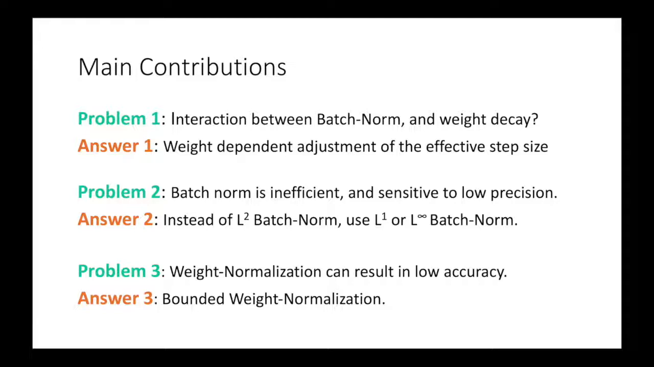Our main contributions are: we show that the effective step size when using batch norm is a function of the weight norm. We suggest using batch norm with L1 norm instead of L2, allowing efficient low-precision computation without degradation in performance. Lastly, we show that by fixing the norm in weight normalization, we improve its performance on various tasks.